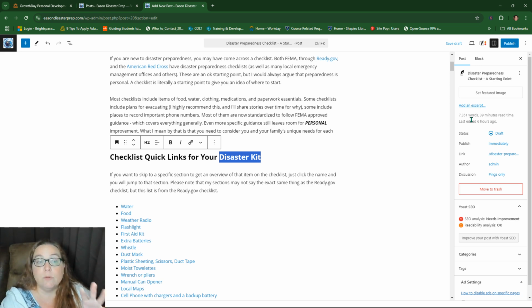I expect this to be a resource or a reference for people if they need to look at it for anything specific. If they're like, hey, I want to check and see what my list needs for this, they can go to it and look at it, right? So it's more like an appendix or something like that. That would be like a resource. So I understand that this page is for that.